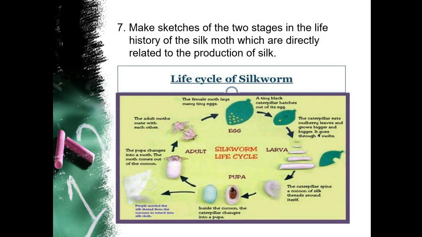Start with the egg, then go for the hatching process and the larva comes out. Then after 20 to 30 days they stop eating and start spinning themselves and form a structure known as cocoon. This stage is known as the pupa stage, and after 2 to 3 weeks the adult moth comes out as a beautiful adult silk moth. The process goes on and on, from egg to larva to pupa to adult silk moth to egg.